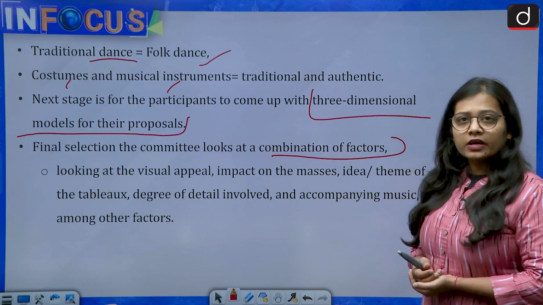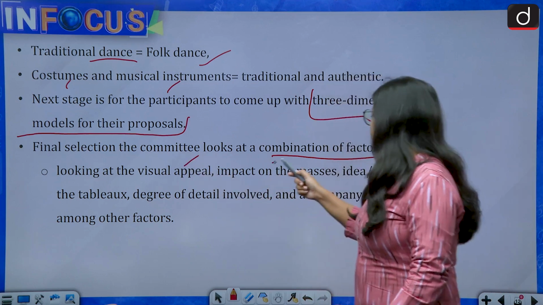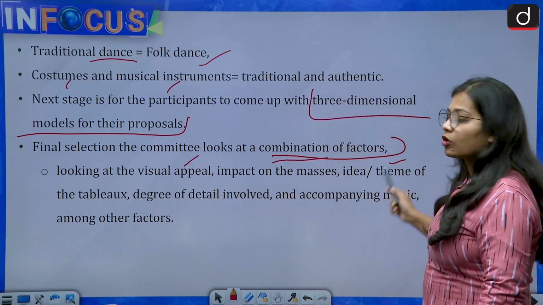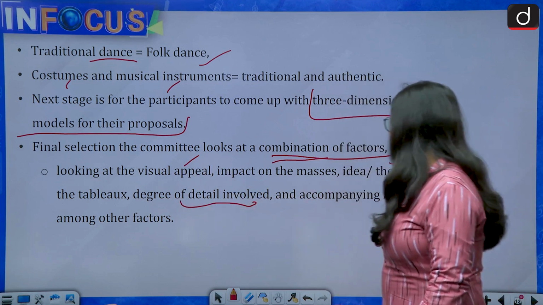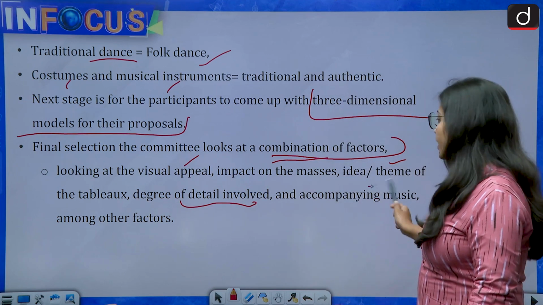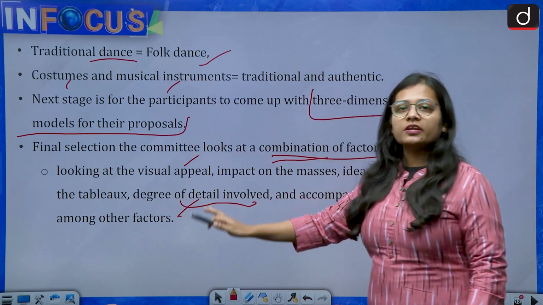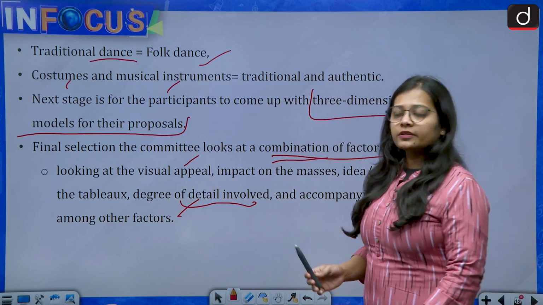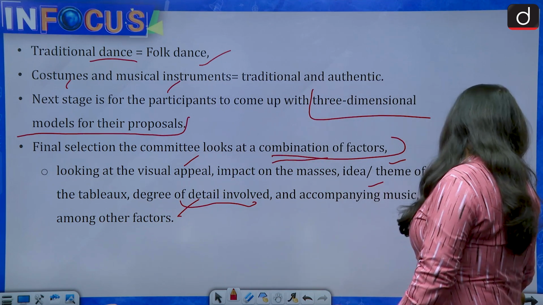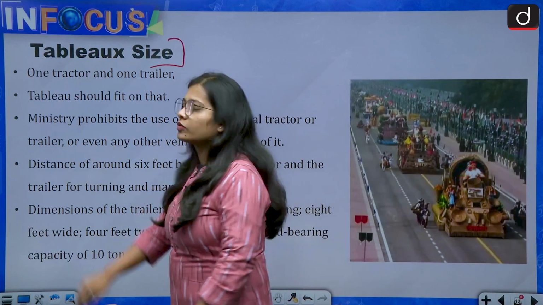And what are these factors? These factors are visual appeal, impact on the masses, idea or theme of the tableau, degree of detail involved, the accompanying music, and many other factors. So these are the three stages through which a tableau is selected by the committee. Now, in the end, what is the tableau size?